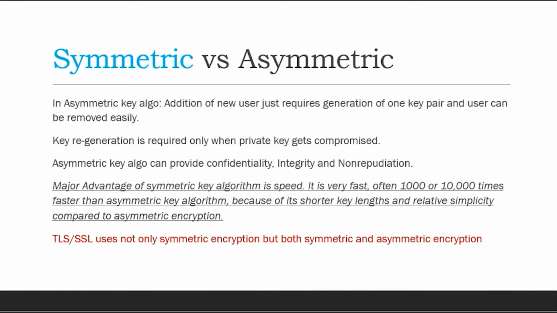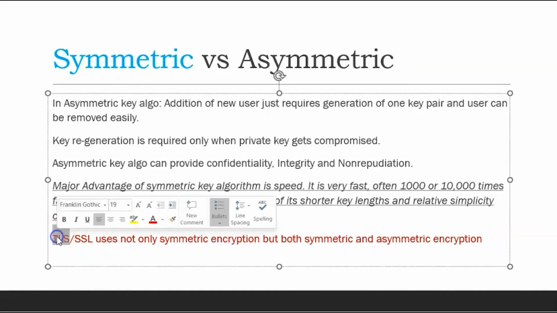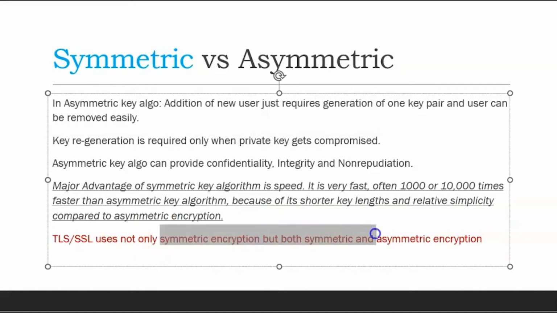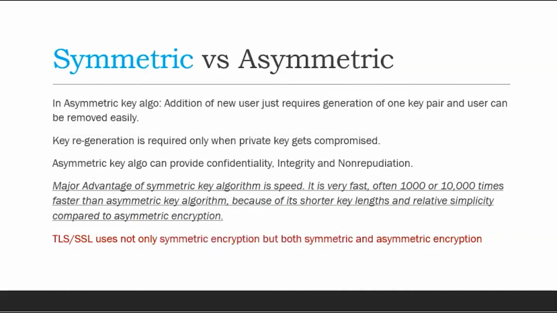Still, the industry uses symmetric keys because of speed, as it is much faster than asymmetric. In TLS, transport layer security, there is a combination of symmetric and asymmetric keys. There are many more examples where the combination plays a role, and we will cover those in advanced topics.